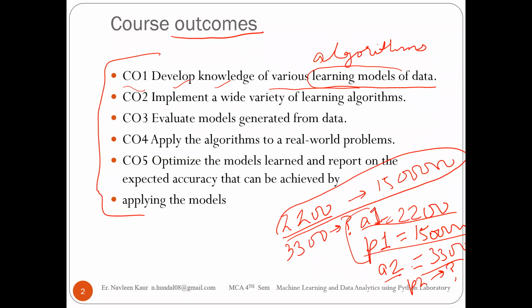Now I am asking it to predict something. Now I am giving it area 2, that is 3300. And now my expectation is, what will be the price of house 2? So it will not give me the price directly until I feed it the rules, the steps of the algorithm. These are just the initialization. I have to give it a proper algorithm, what equation it should apply so that it can predict the price of house number 2. So you will learn the various algorithms. Okay, with those algorithms, we will train our machine. We will help our machine to learn.